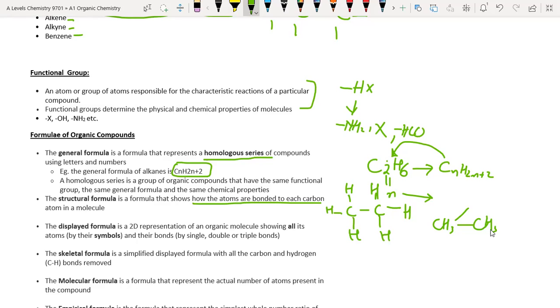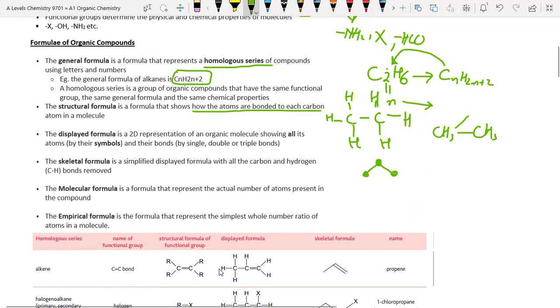Then we come to the skeletal formula. The skeletal formula for ethane is like this. For propane, we can say 1, 2, 3. This is a carbon atom, this is also a carbon atom, and this is a carbon atom. This type of representation of an organic molecule is called the skeletal formula.